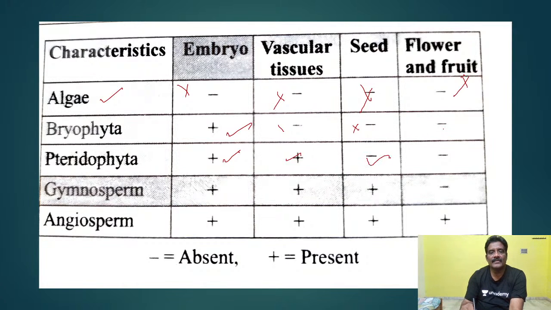And seed development will be there, and flower and fruit. Sorry, here seed development will not be there. No seeds are formed in pteridophytes. Another important point here.